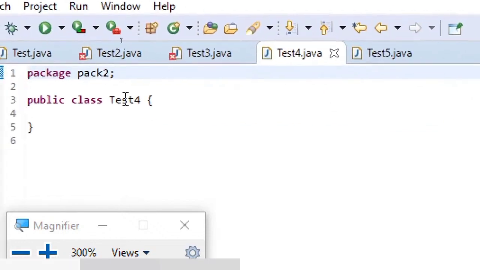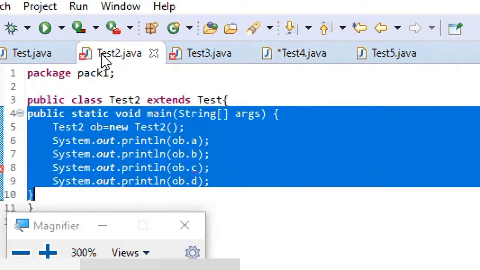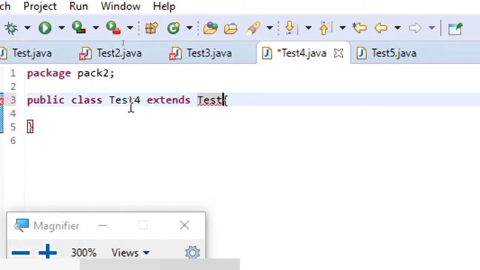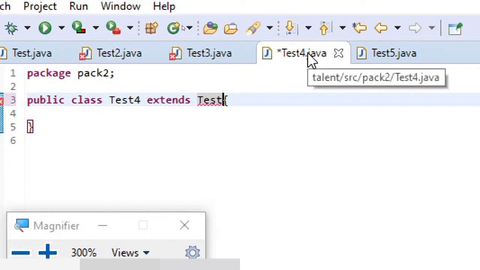pack 1. Now what I'll do is, here in test4 I'll write extends test. Observe this. Here test2 is a child of test class. Similarly test4 also I am making a child of test class, but with the difference that test2, which is a subclass of test class, belongs to the same package, but test4 is a subclass in a different package.